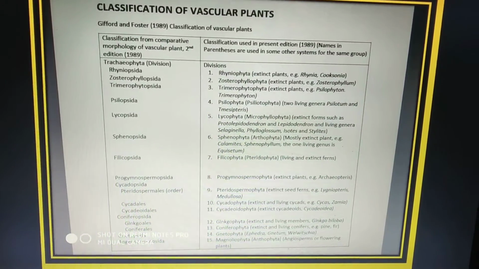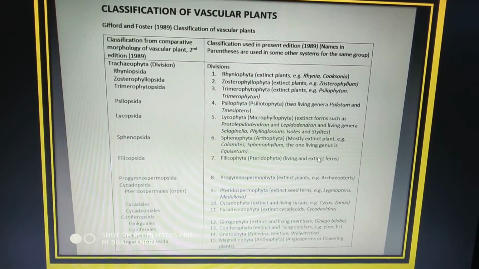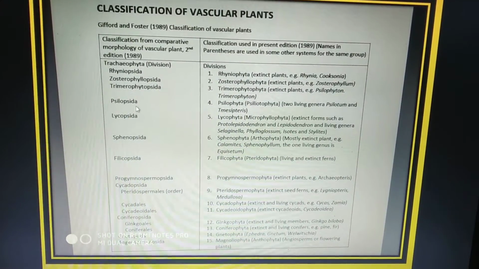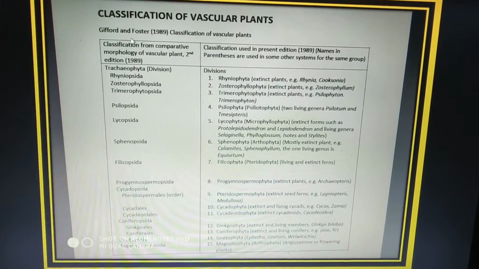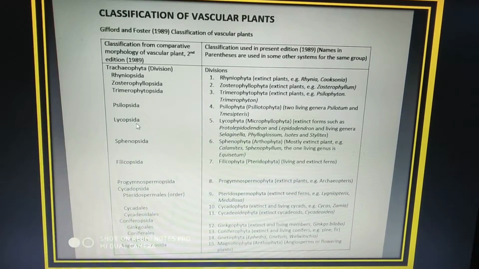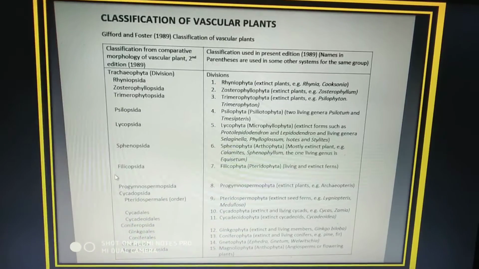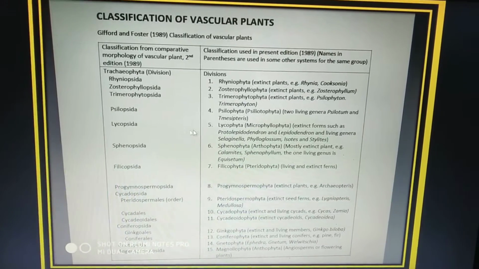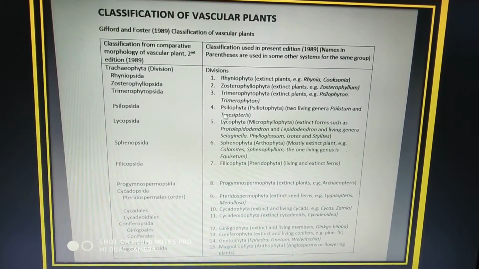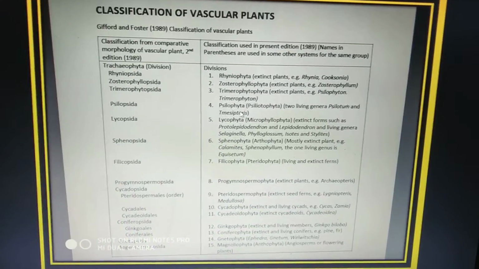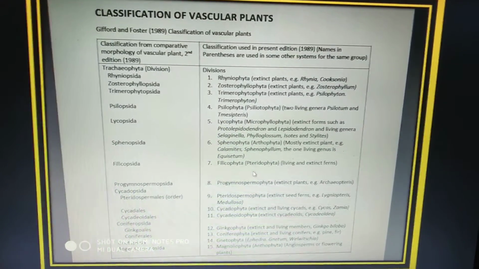So, if you study the forms of classification of pteridophytes, Gifford and Foster had classified these pteridophytes into Psilopsida, Lycopsida, Sphenopsida and Filicopsida. Under the present edition, these names are usually referred to as Psilophyta, Lycophyta, Sphenophyta and Filicophyta.